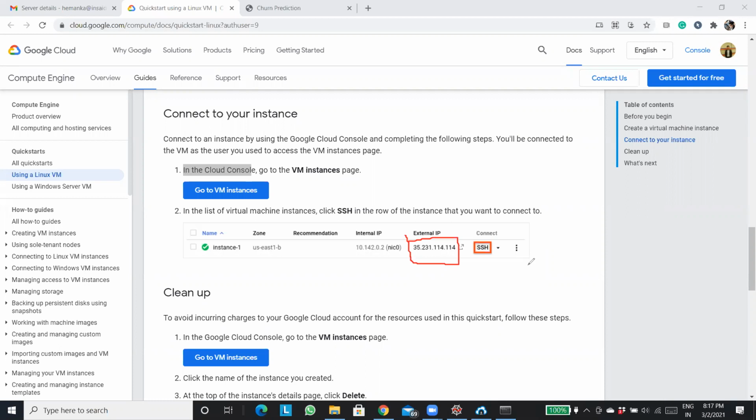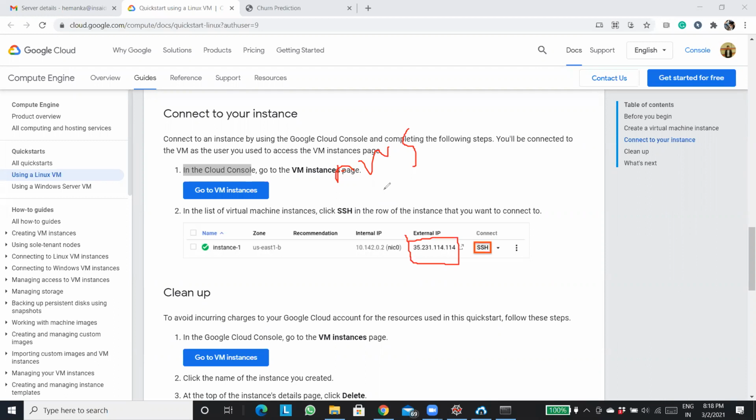AWS is also, I guess, providing some free credits. But that's up to you. The server is up to you, whichever one you want to work with. The deployment process is going to be the same anyway. It's not like only AWS and GCP provide cloud services, right? There are many local cloud providers as well. Whichever service provider you want to use, you can use that, but the deployment process is going to be the same.